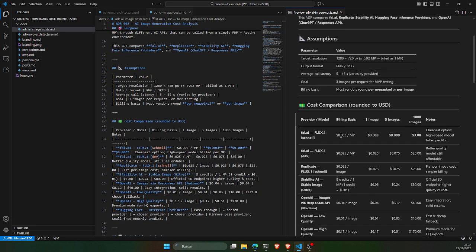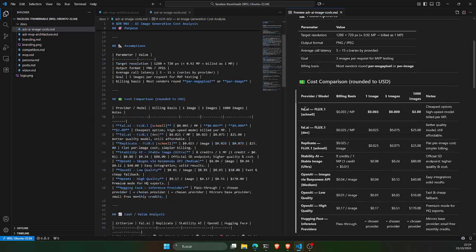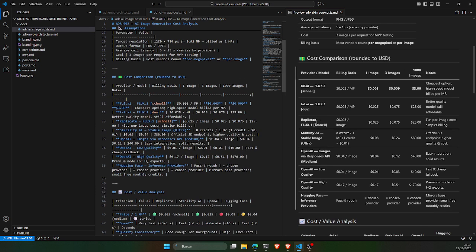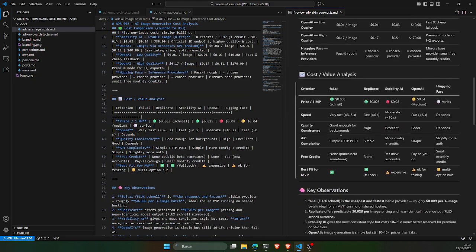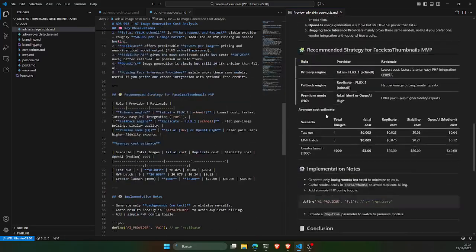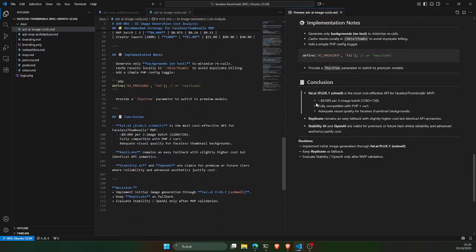So here we have a comparison table for the costs, with Fal AI and different models, Flux Depth, Flux Schnell, then Replicate, Stability, OpenAI. With all that, it seems that the cheapest option and highest speed model for the MVP would be to run this Fal AI Flux 1 Schnell. I don't know how to pronounce that. So here there's the different value analysis and how it would work. And if we go back to the very end, we have a conclusion that this model is the most cost-effective API for the faceless thumbnails MVP.